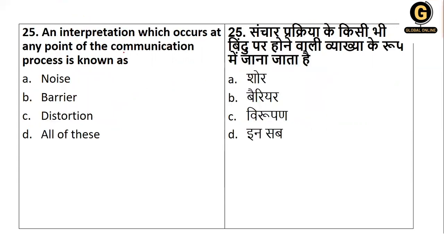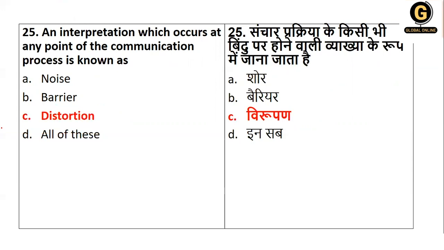Next, an interpretation which occurs at any point of communication. Is it noise? Is it barrier? Is it distortion? Or is it all of this? All of this is not the answer. Whether it is called noise, barrier, or distortion, the right answer for this is distortion.